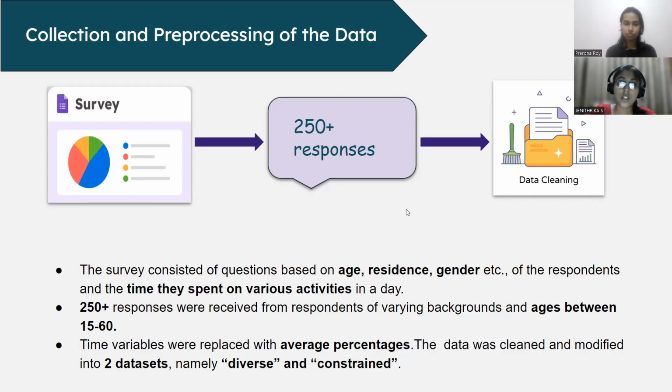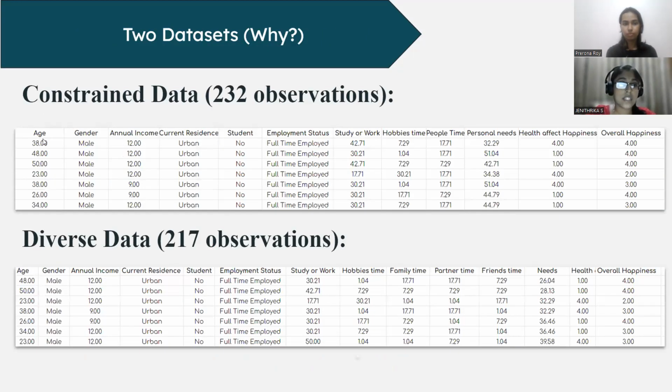data. In the data cleaning, the very first step was that we found a lot of inconsistent data. I'll be showing how the data set looked. These are the few factors we have considered. As you can see, age, gender, annual income, current residence, student, and all these factors. We found inconsistent data, for example, we had asked them to give a whole number in age, but then they had typed in words. So we changed such data so that we can maintain uniformity in the data set.